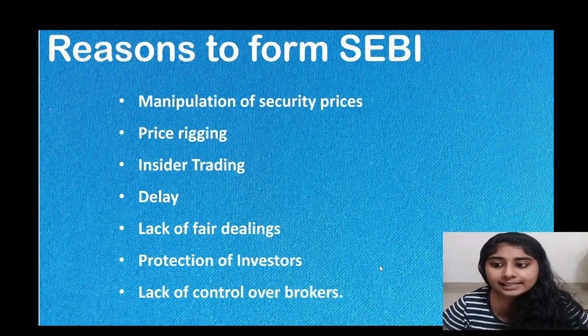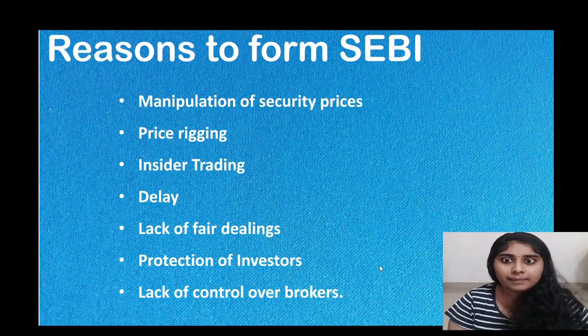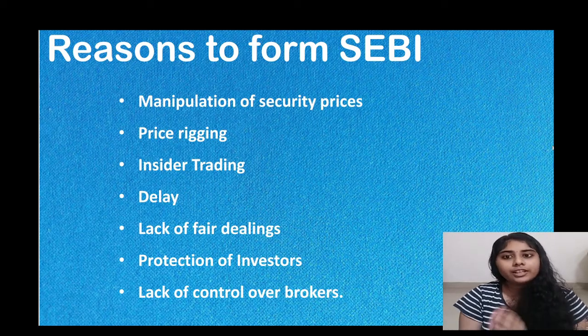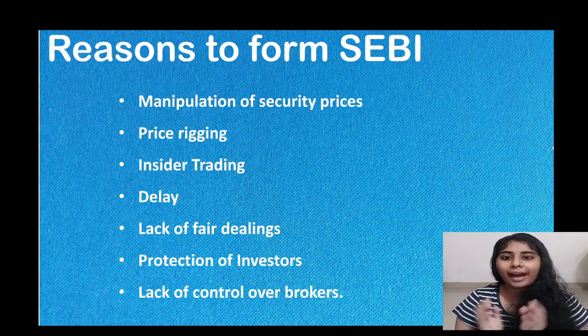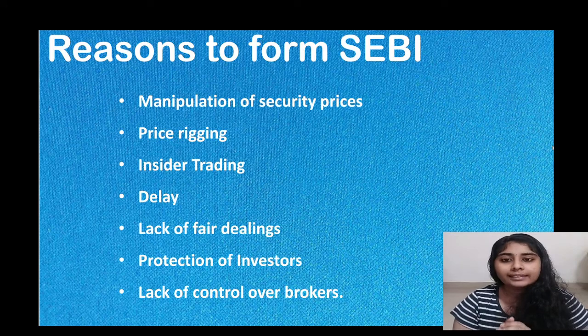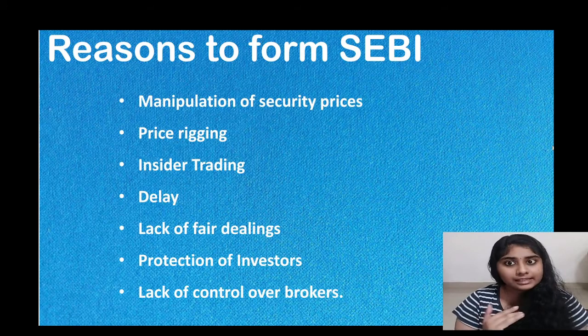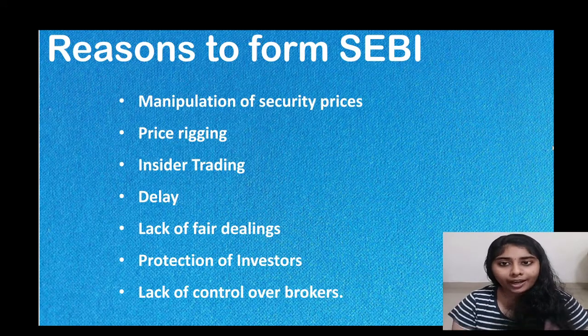Now, let's see what the reasons to form SEBI are. The first reason to form SEBI was manipulation of security prices. That is, the prices of securities were manipulated by buying or increasing their prices. Such manipulations were occurring in the market. So the first reason to form SEBI was to control this manipulation of securities prices.